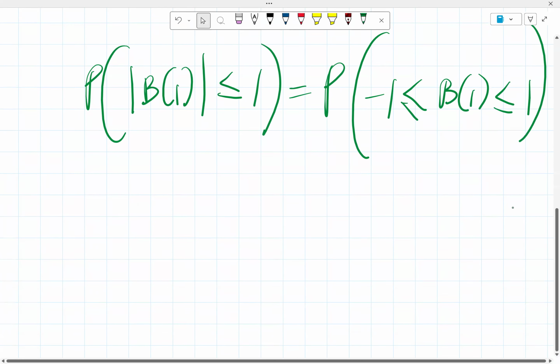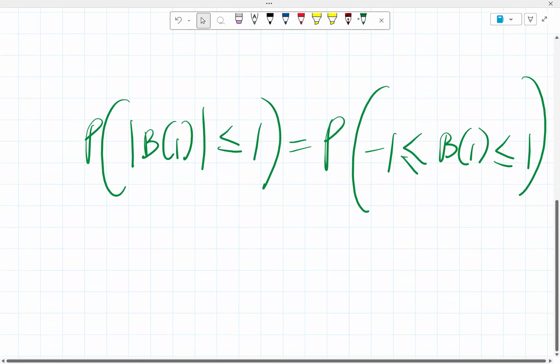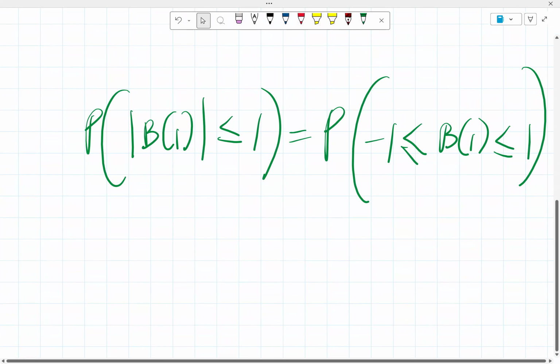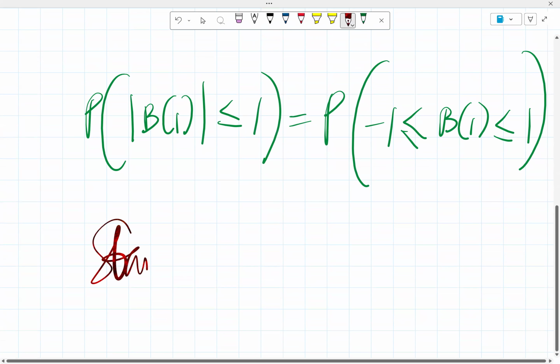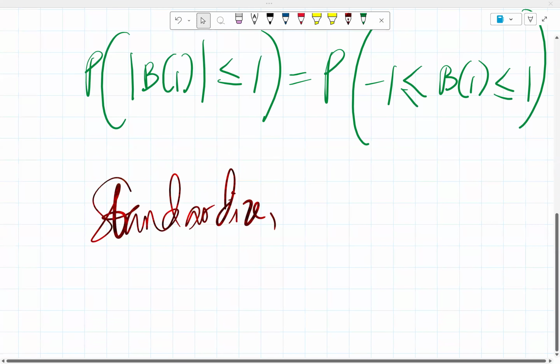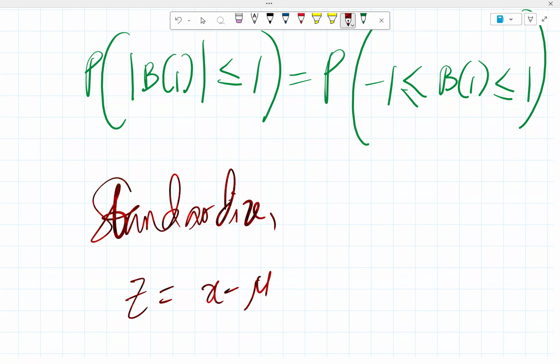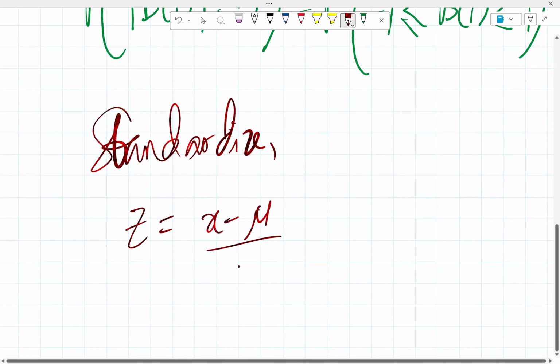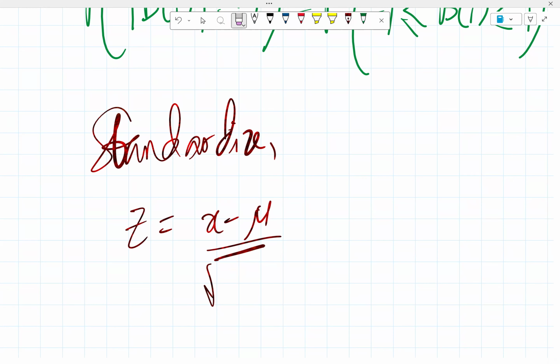Okay, so from what we did the other time, we want to get standardized, right? So we want to standardize like we did already. So here it means that Z now would usually be X minus mu, all over the square root of the variance, the square root of sigma squared.